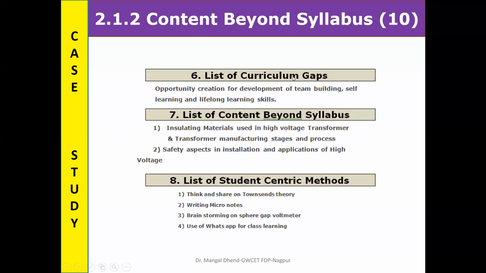So already I told you how I defined curriculum gap, content beyond syllabus and student-centric method for the course. I told you safety aspect and team building were focused. Team building, self-learning, lifelong learning, these are my favorite. In every course I focus on that, and these words come in my course outcome, self-learning, because self-learning is learning to learn. When learning to learn is developed, they will learn automatically, so learning enhancement will increase. This is also like attitude setting. Let the students learn themselves.